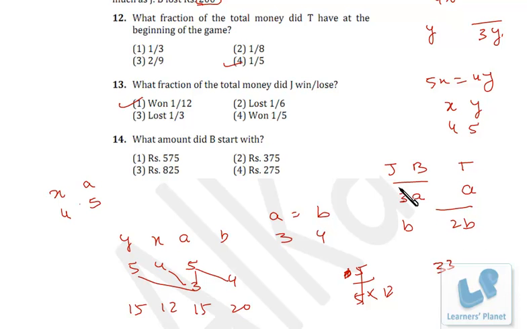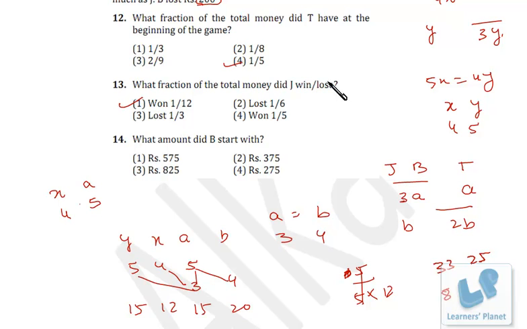And finally he is having J plus B is 3a and J is b. That means finally he is having 3a minus b. So 3a is 45 and minus b is 20, right? So 45 minus 20, finally he is having 25 part, right? So initially 33, now 25. So difference is what? 8 part, right? And 8 part is the loss.